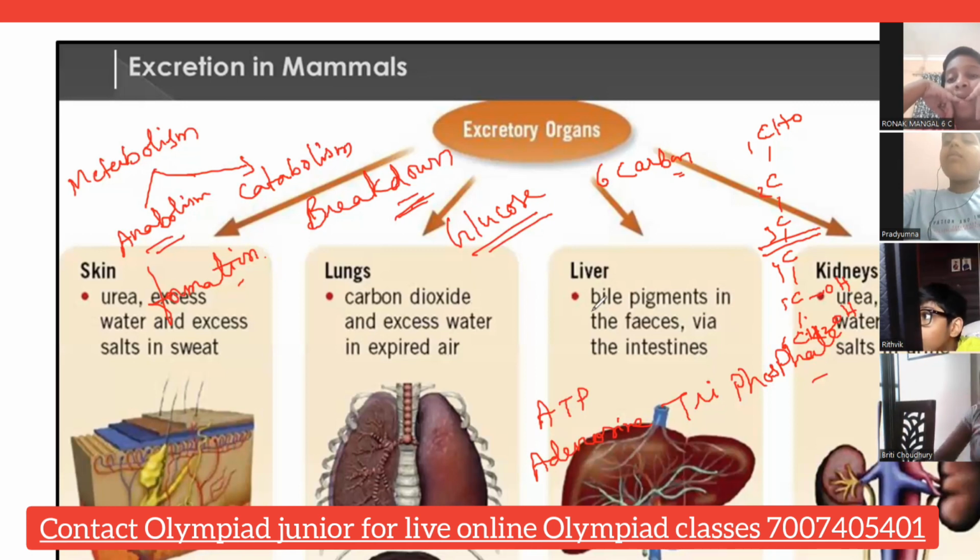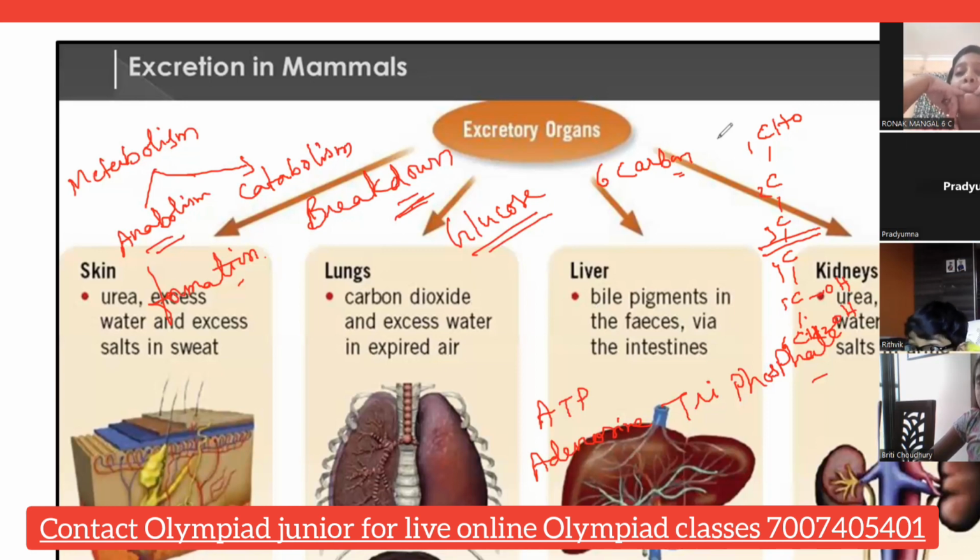Those complex materials will be converted into simpler forms. That's why that is catabolism. From those simpler forms, the energy will be produced. That is your anabolism process. Right now you understand this much only, because if we go into so many processes, it will be very confusing for you.